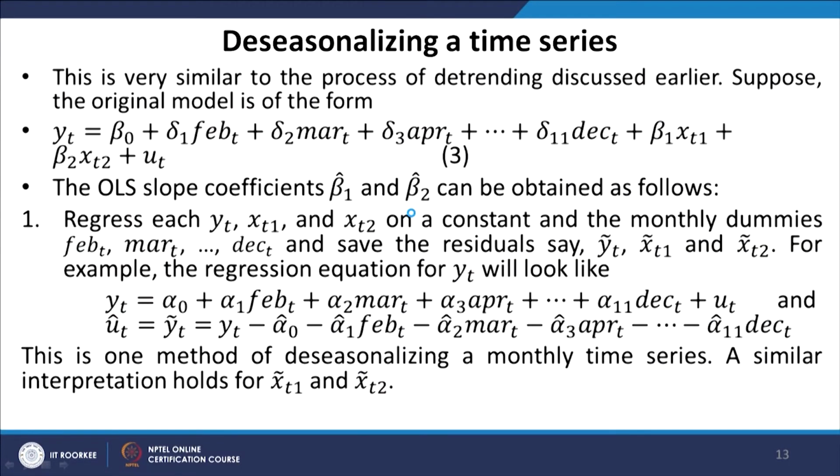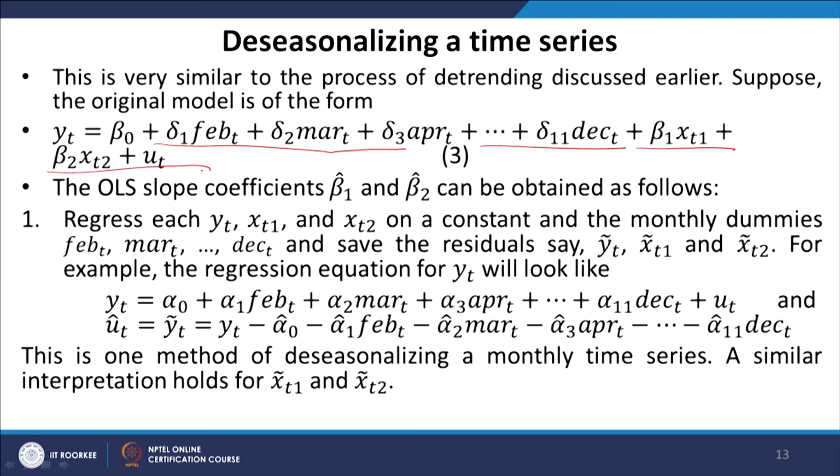Now, we talk about how we can deseasonalize a time series. This is very similar to the process of detrending discussed earlier. Suppose the original model is of the form yt equals beta naught plus delta 1 February t up to delta 11 December t, plus beta 1 xt1, plus beta 2 xt2, plus ut. So, this is my original model. The OLS slope coefficients beta 1 hat and beta 2 hat can be obtained as follows. Regress yt, xt1 and xt2 on a constant and the monthly dummies February to December, and save the residuals, say yt tilde, xt1 tilde and xt2 tilde.